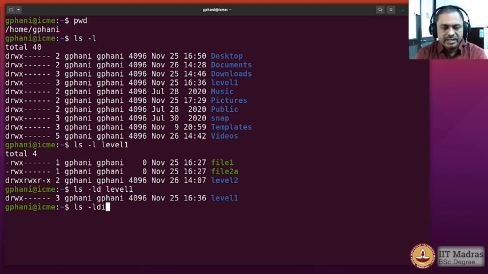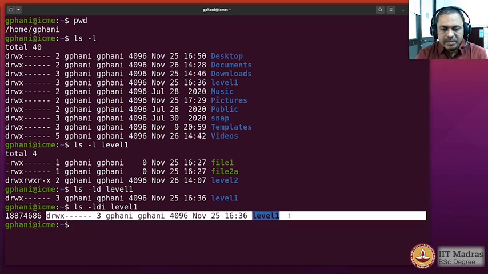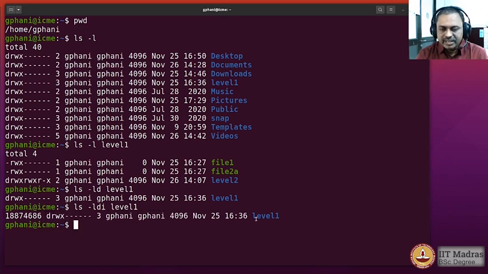So ls -ldi level 1, and you would see that we are seeing the inode number, and we are also seeing the long listing format, and also for the directory which is level 1. Now we may give these options in any order.